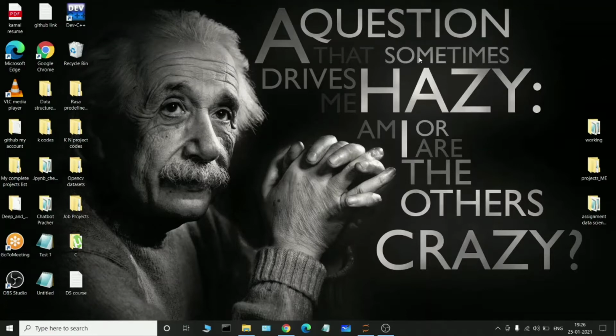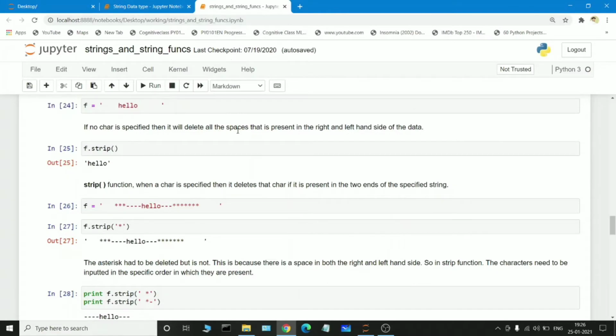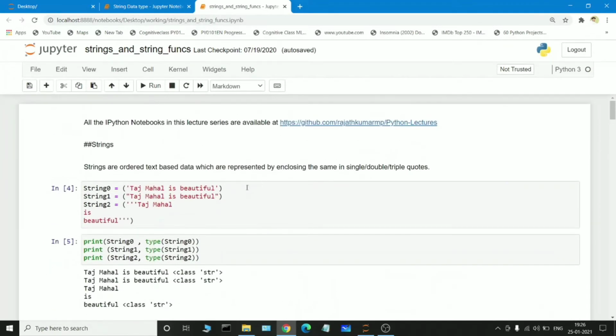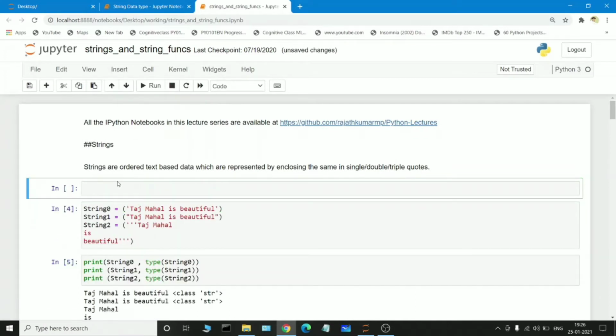So coming back to the section, I'm opening my Jupyter Notebook. This is my Jupyter Notebook and this is my string functions. So we know how to initialize a string. For example, if you initialize a variable a, the string can be initialized with the help of single quote or double quote or triple quote.